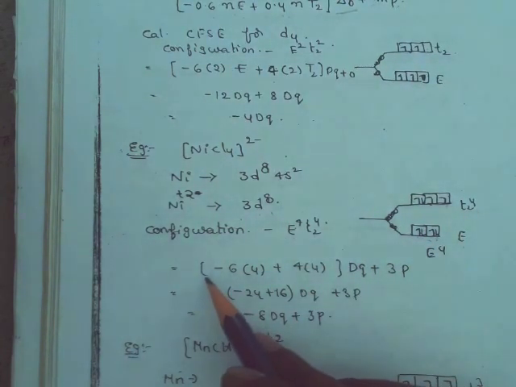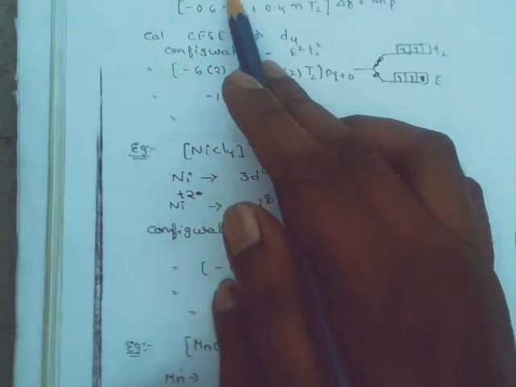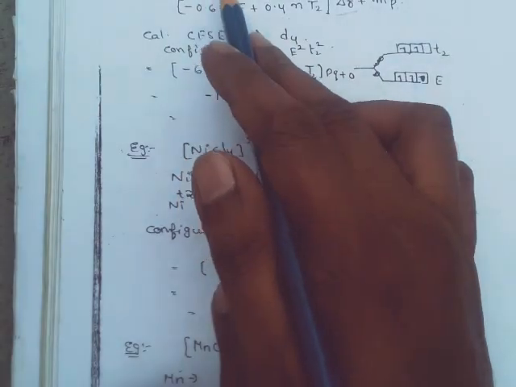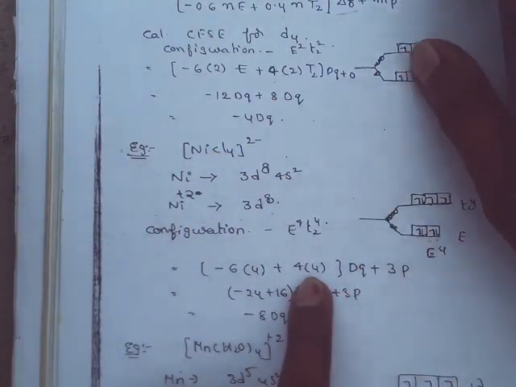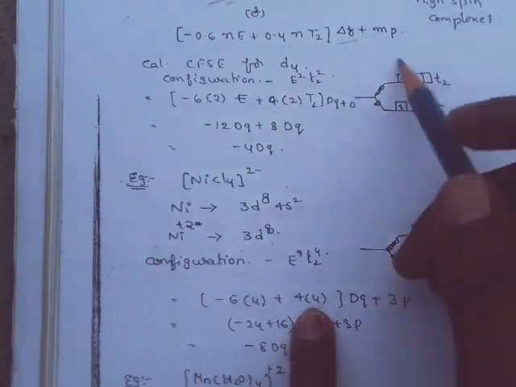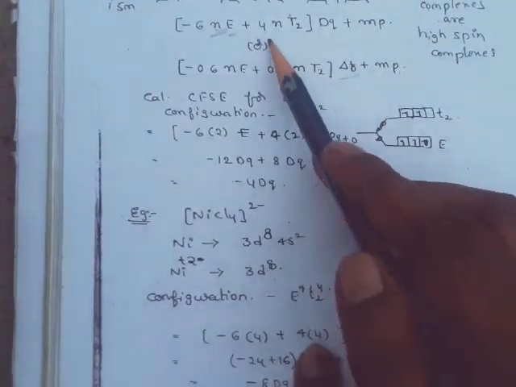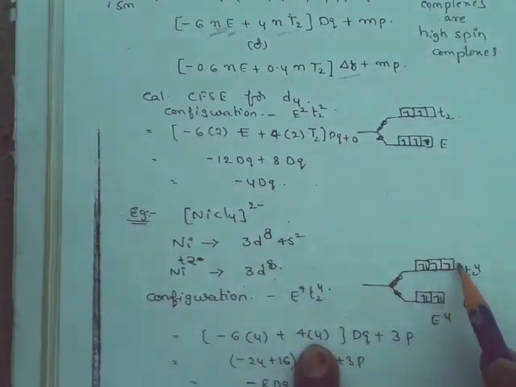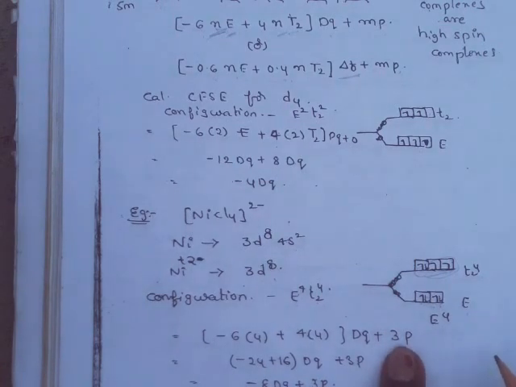So calculation: minus 6 into E orbital. How many electrons are there in E orbitals? 4, plus 4 into how many electrons are there in T2 orbitals? Totally 4 are there. So plus 4 into dq plus mP.